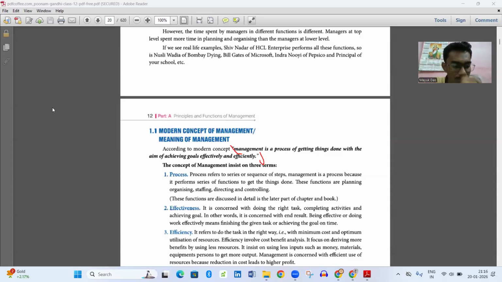If I leave property management and only take academic management, what can the academic managements be? Another thing, in management there are three levels: top level, middle level, and lower level management, which we'll discuss later on. If I talk about the academic areas of school, to make a school run properly, we need a principal.